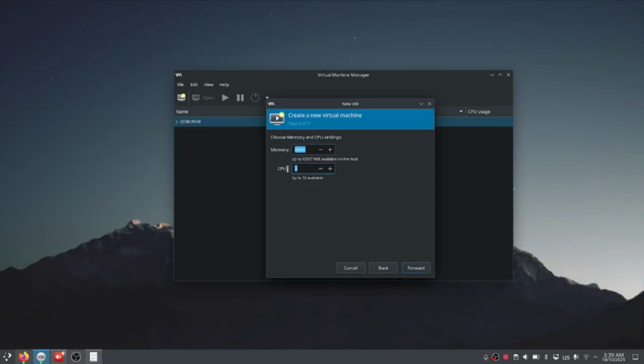This is approximately the specs of his laptop, so I will not change anything. Let's go forward. I will create, let's say, 25 gigs of memory. Name it.